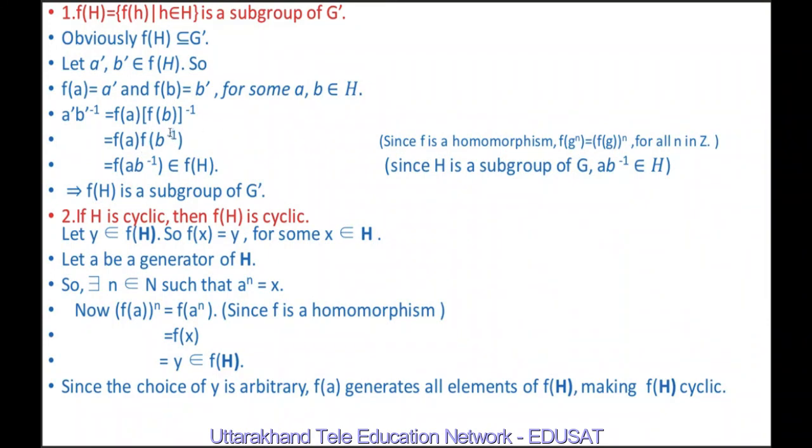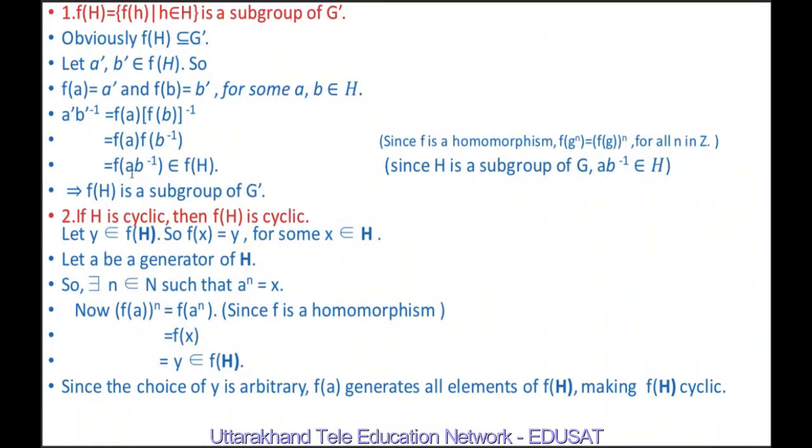This is by the property of homomorphism. So f(a) f(b) inverse is equal to f(a b inverse). Again, this is by definition of homomorphism because a homomorphism preserves the group operation. So this is f(a b inverse).